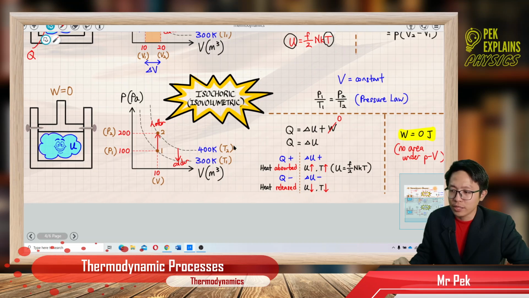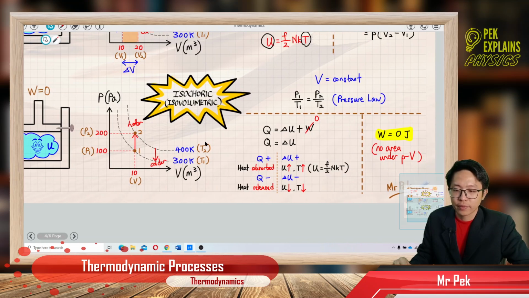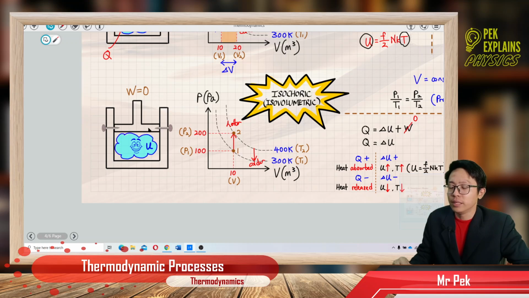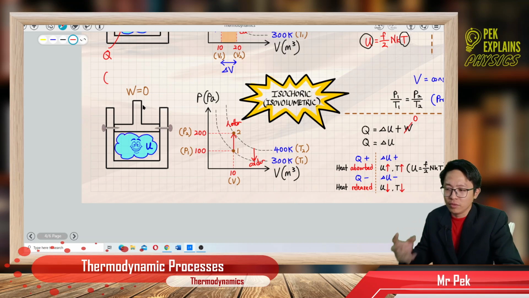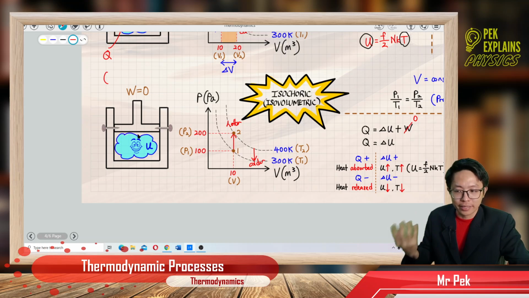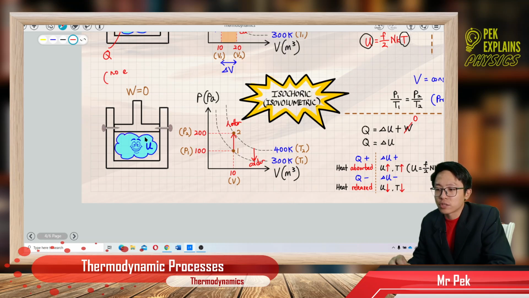We can imagine the system is like this. What is meant by zero work done? Zero work done means there's no work done by the gas or no work done on the gas. That means there's no expansion and no compression.